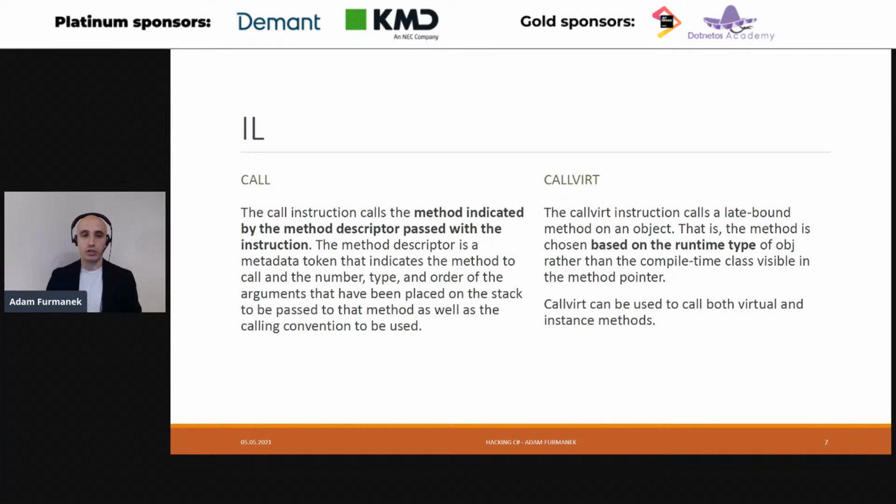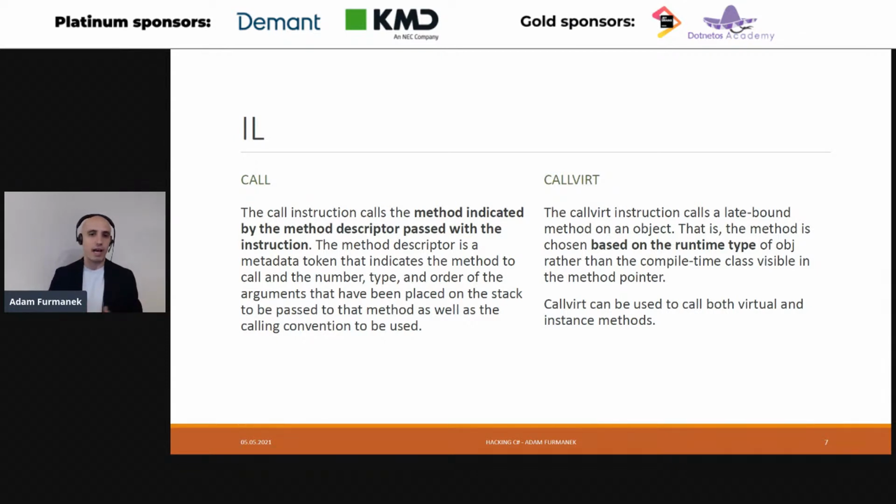First of them is called call. The call instruction is used to call methods which we indicate by the method descriptor. Method descriptor in the .NET platform is like a tiny piece of metadata or a tag around the method which holds some pieces of information like method name, method parameters, etc.